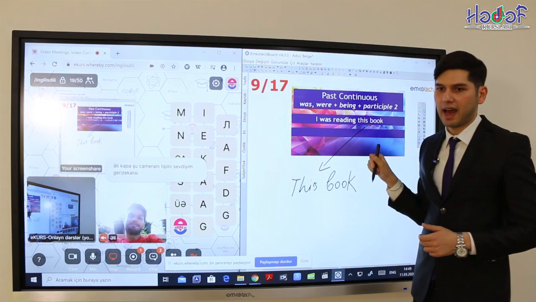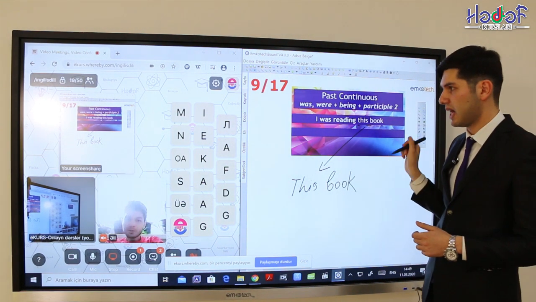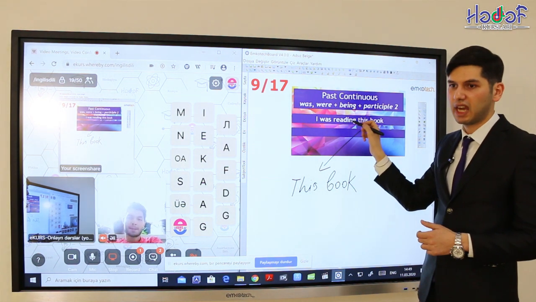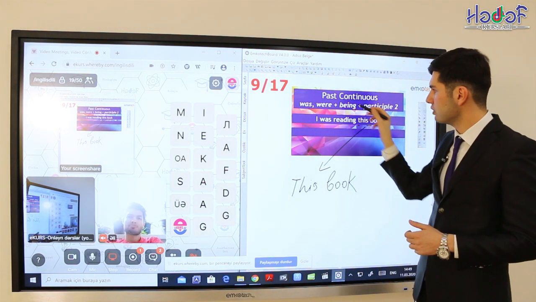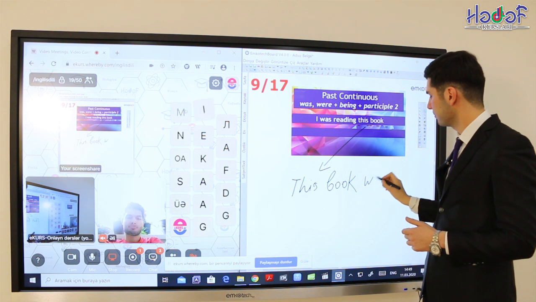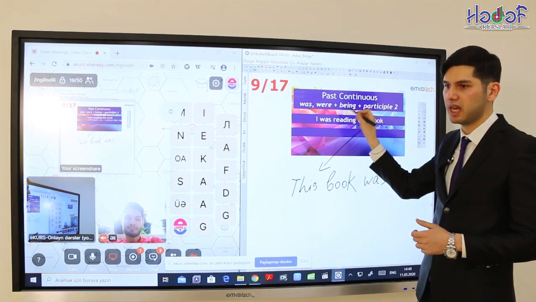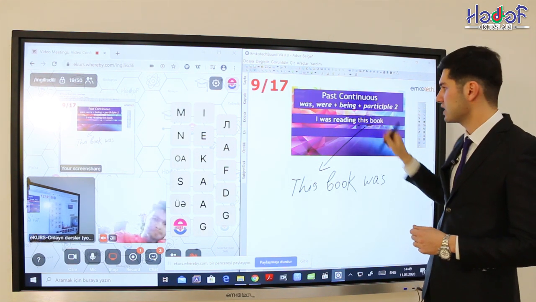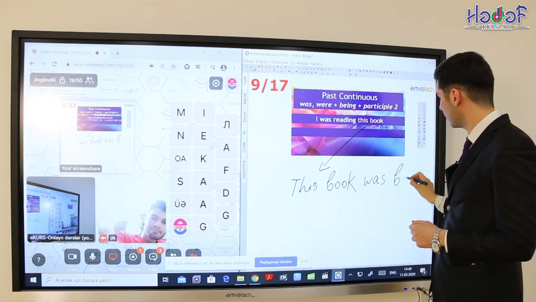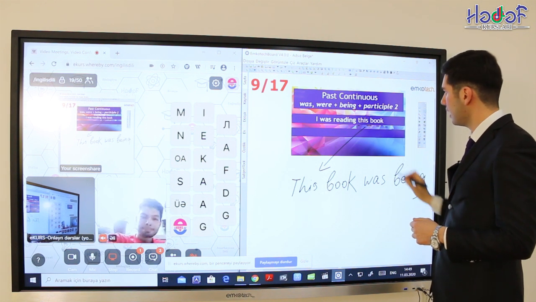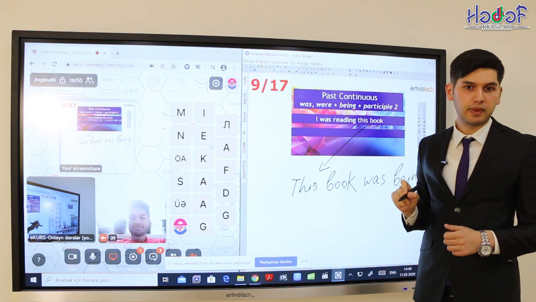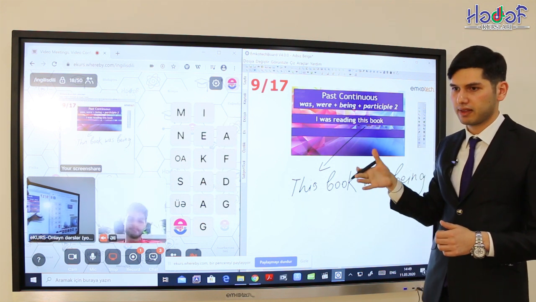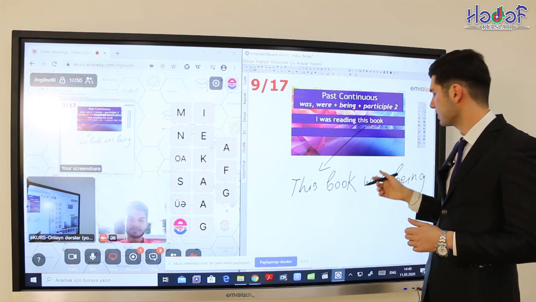After, we have to use to be forms. And because of was reading in past continuous, we use again was, but don't forget about being, because this is the past continuous tense form. The book was being. And again, participle two, as we know, read, read, read. Read, this is the participle two form.